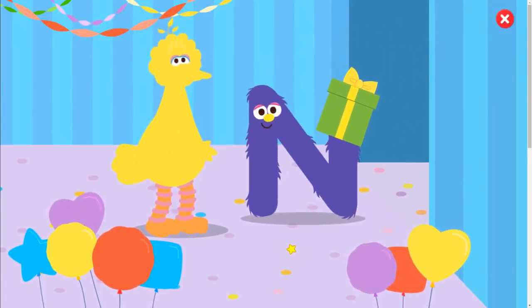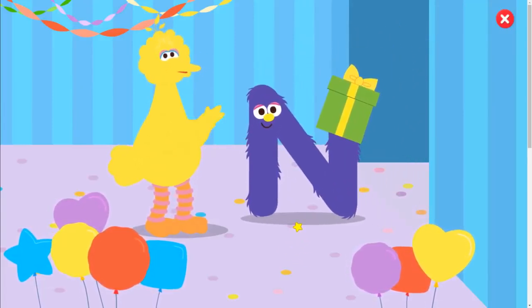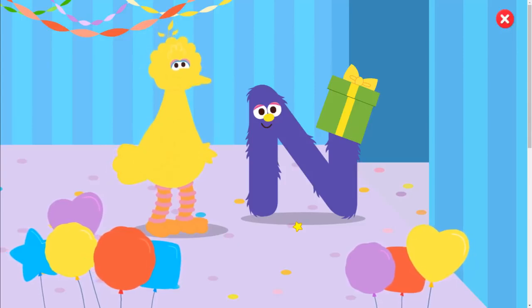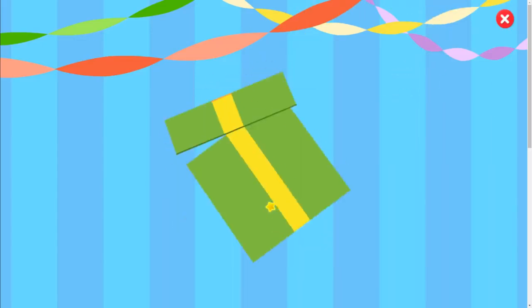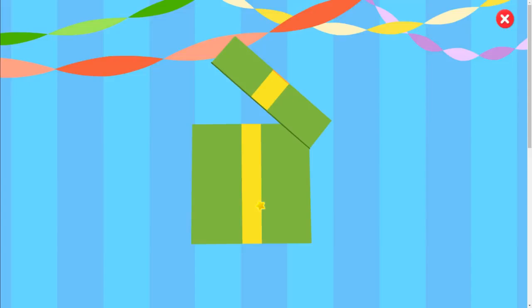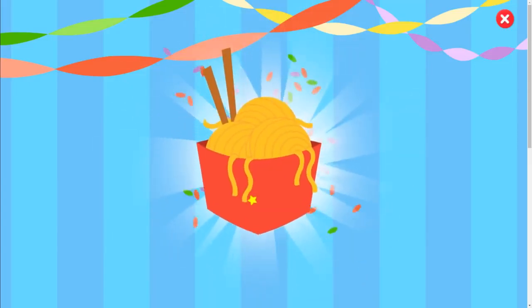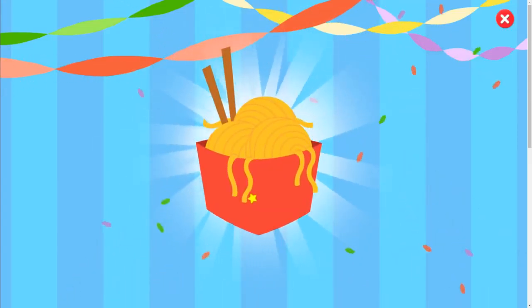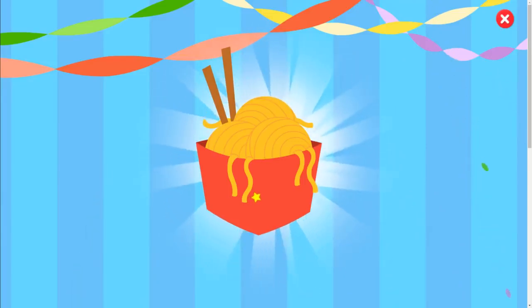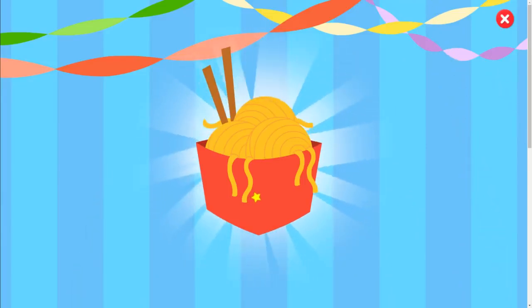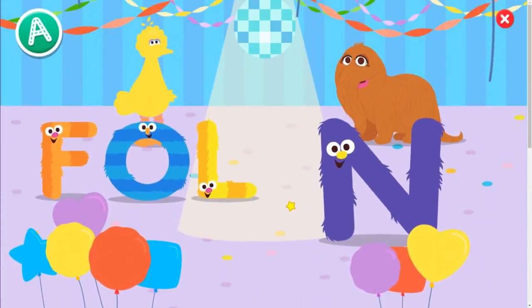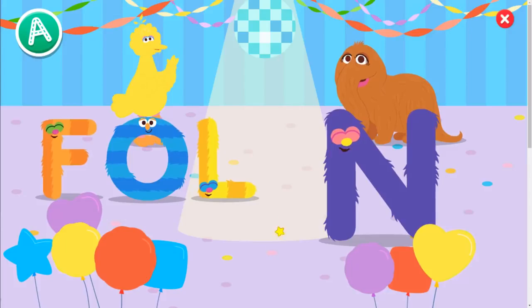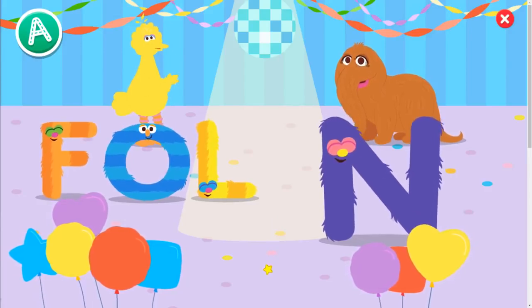Hey, Bird. It looks like they brought a gift. Oh, a gift. Click the gift to open it. Almost there. Keep clicking. Oh boy, it's noodles. Looks yummy. Let's make some room for our new letter friend, conga line.